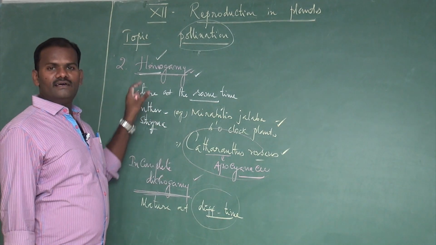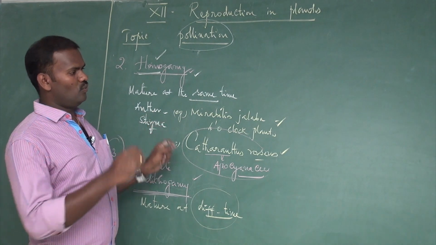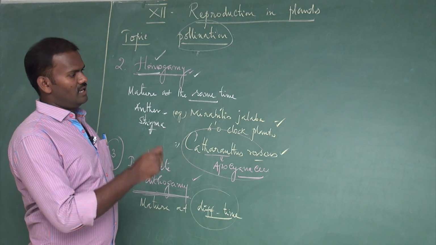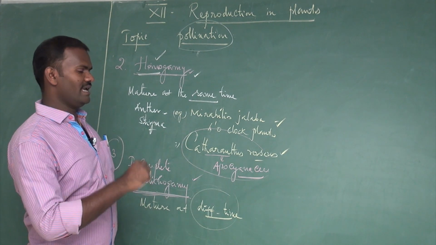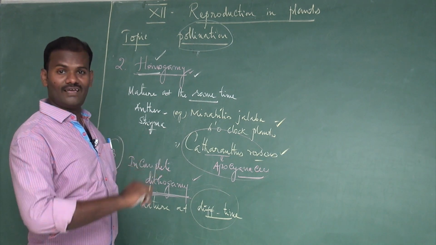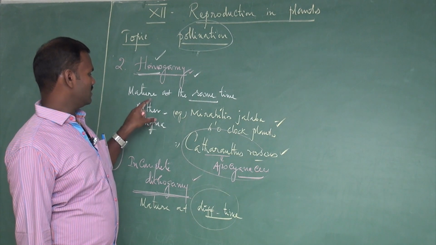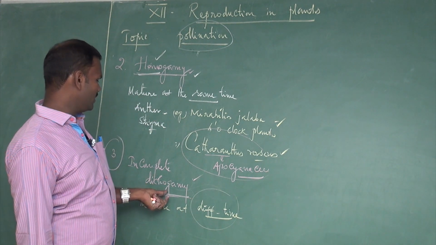So once again, what are the chances for promotion of self pollination? There are three. One is cleistogamy. Cleisto means closed, I mean pollinations take place within closed flowers, except in Commelina bengalensis, where two types of flowers are produced. The second one is homogamy, where both sex organs mature at the same time. The third one is incomplete dichogamy.